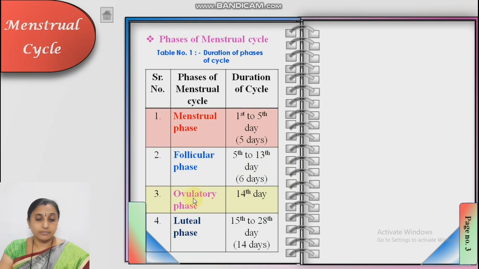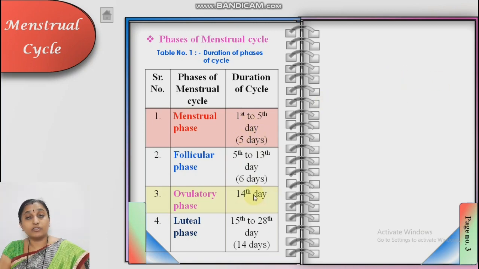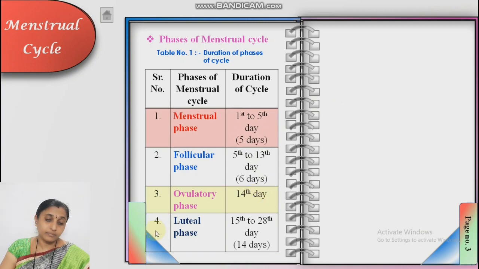The ovulatory phase occurs only on one day, the 14th day. Suppose in some girls bleeding takes place on 1st October, then ovulation takes place on 14th October. Bleeding takes place for 5 days and ovulation takes place on the 14th day.